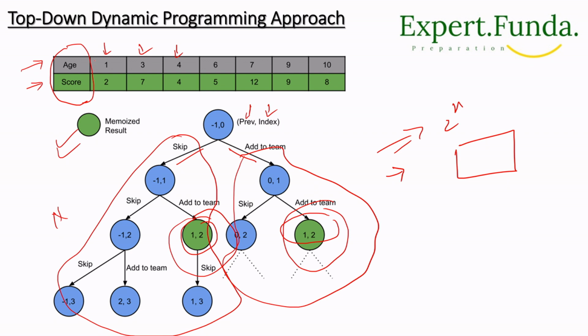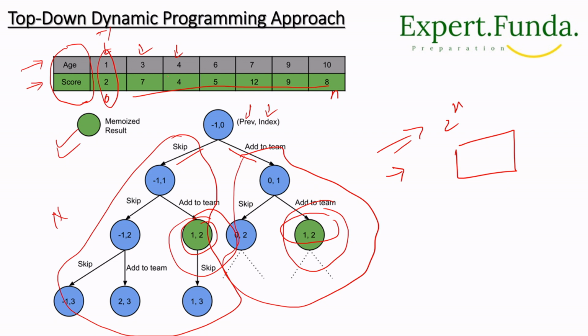Then we will iterate over the players. We'll start from index 0 and go to the last value. Index 0 will have the previous value of -1, correct? Because we have not chosen any player. If the current player can be added, then the score will be the maximum of the two choices.